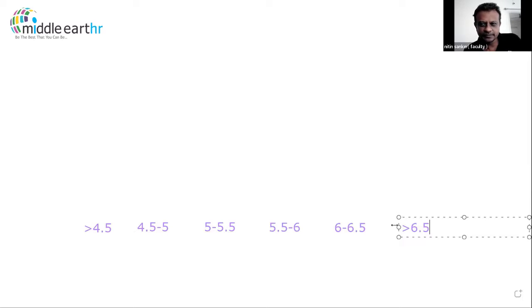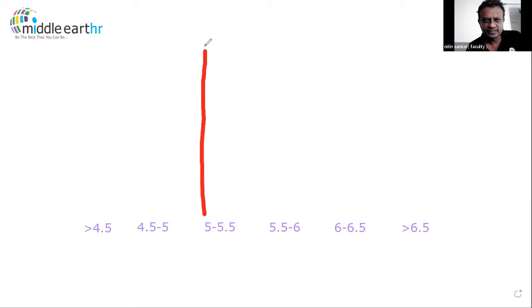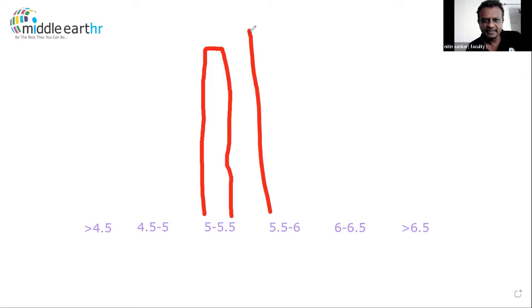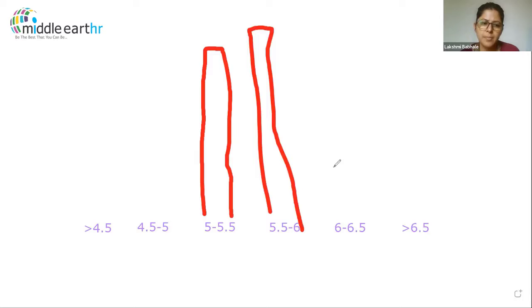What does a normal distribution mean? A curve shaped like a bell, where the maximum people will be at the center. Where do you expect students' heights to be maximum? Maybe around 5 to 5.5, and a little higher at 5.5 to 6.